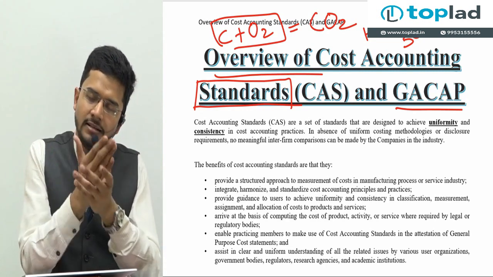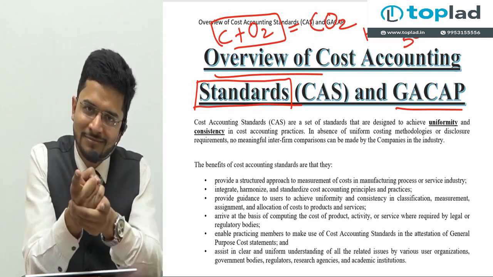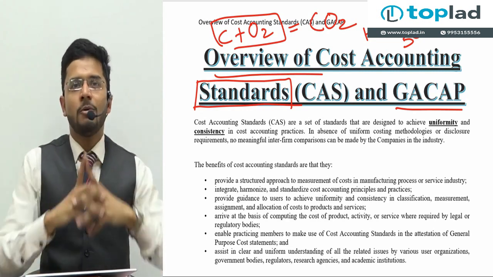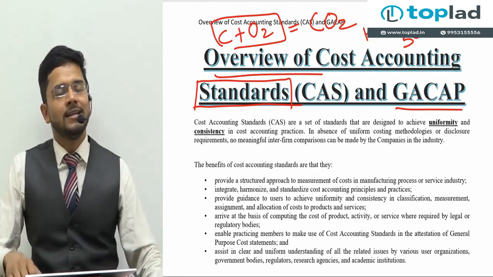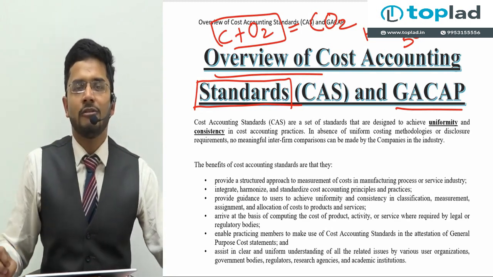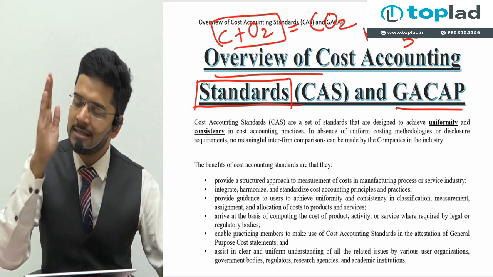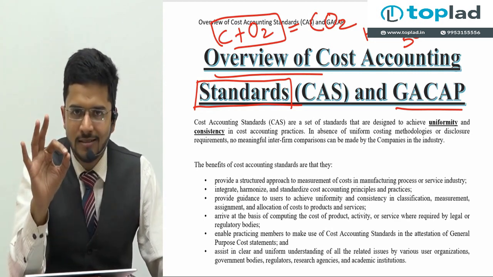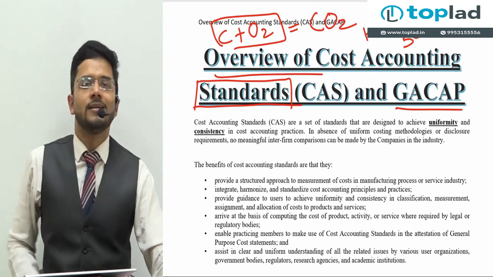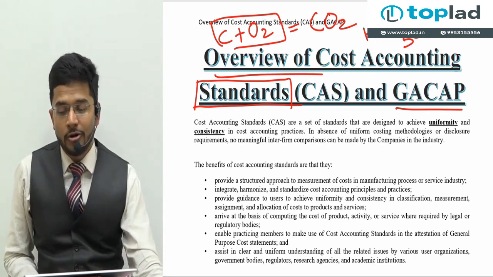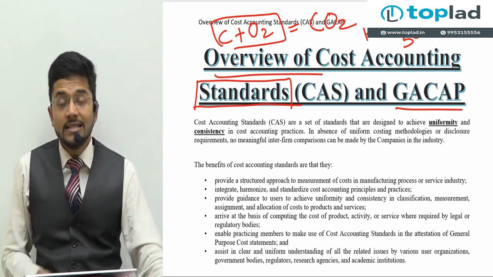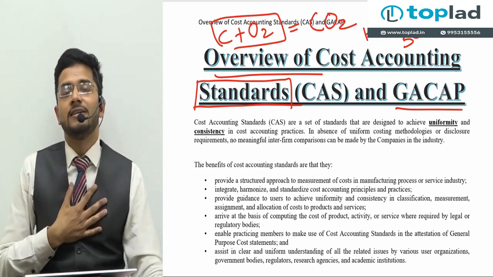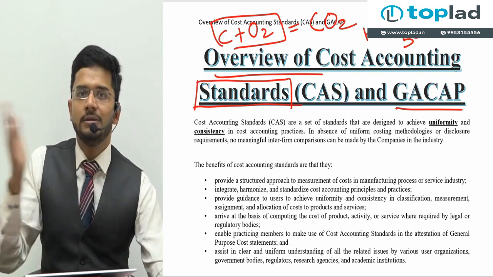And unless their accounting policies, their cost accounting policies and their entire gamut of policies are the same, their financials and their cost sheets will not be comparable. So that is the important reason why we need standards.